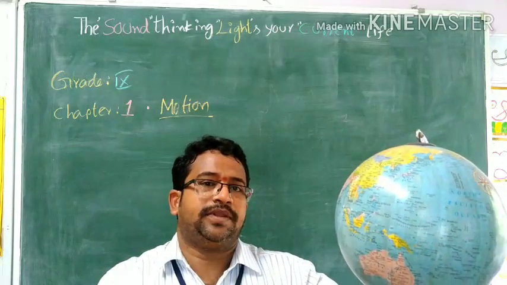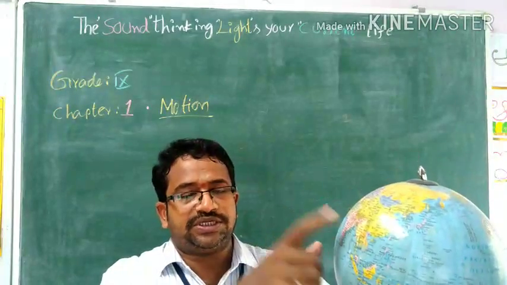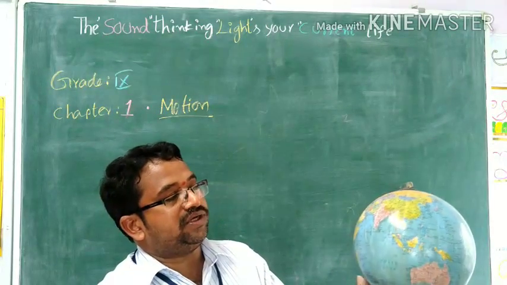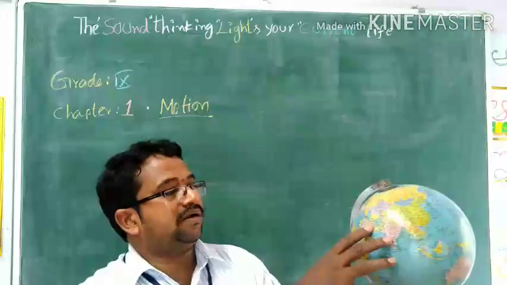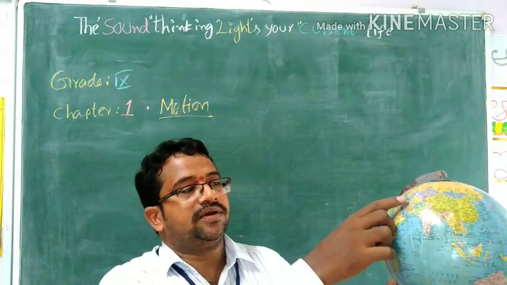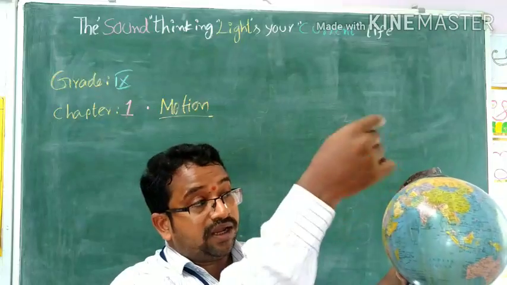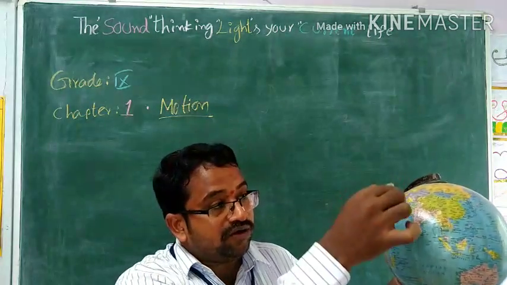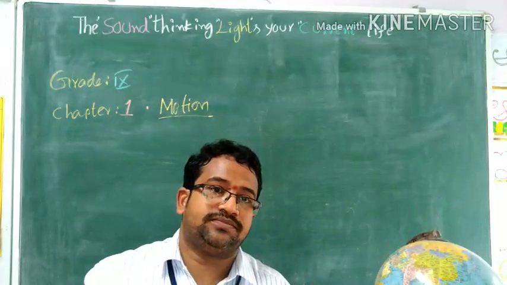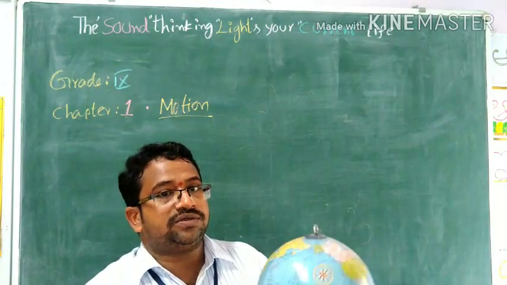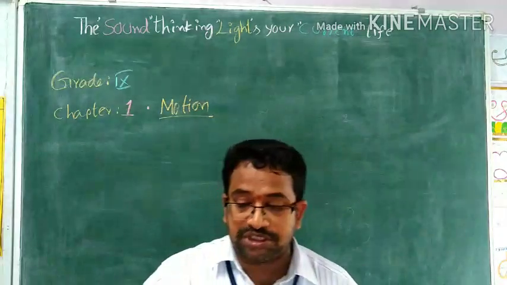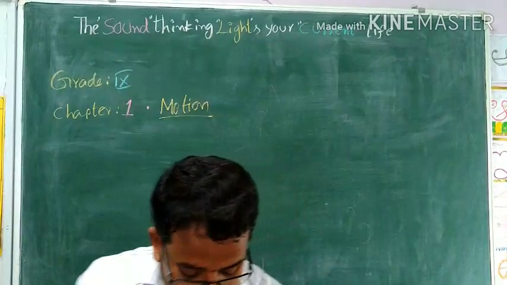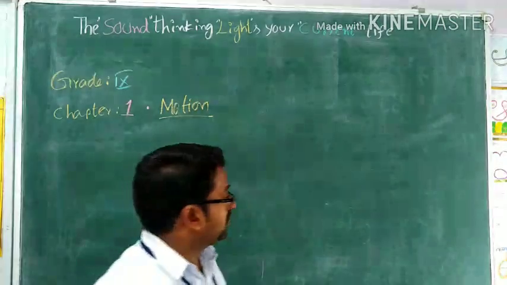So if you want to identify the position, there must be a referential point from where you are observing. For example, you are the observer, maybe at Dubai. From Dubai to India, or maybe from Sri Lanka to AP. So if you want to observe, the referential point is very crucial. Okay, so I think you've understood. If you want to explain the position or the motion, two things are essential. What are those? Time and referential point.